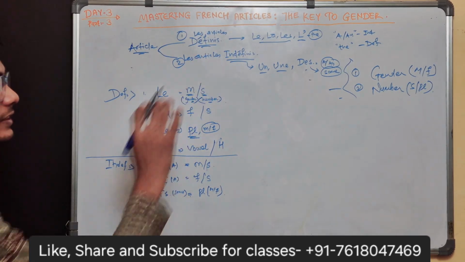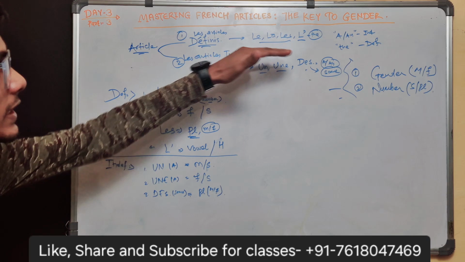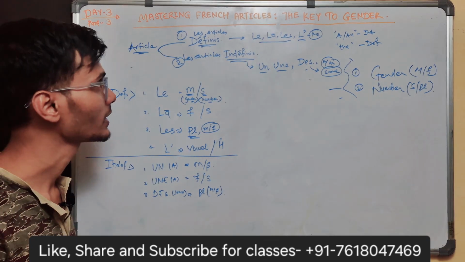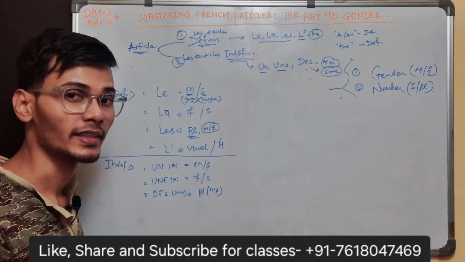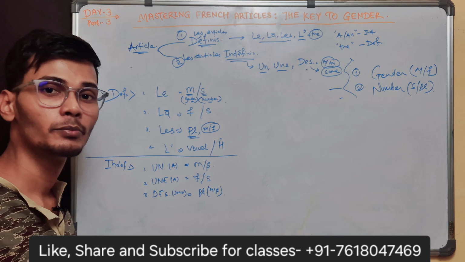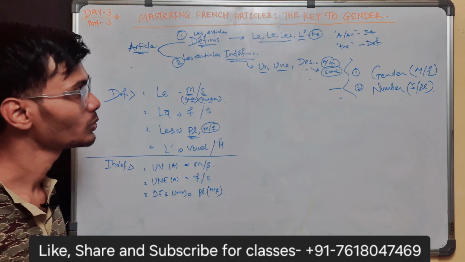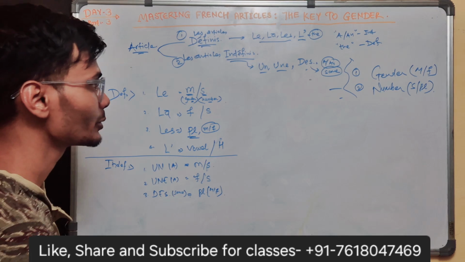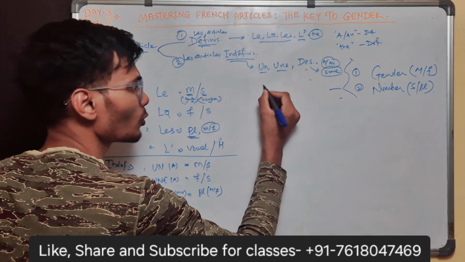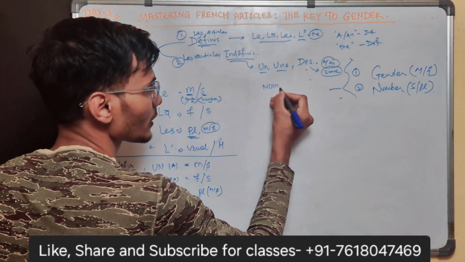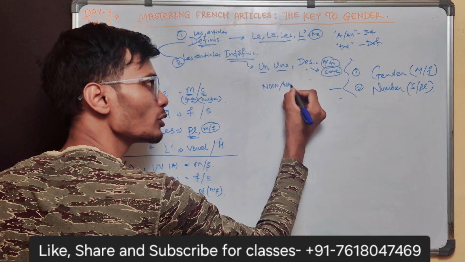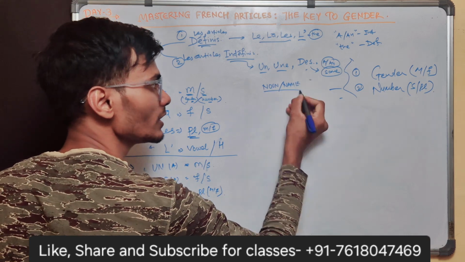Articles are two: definite and indefinite. Le, la, l' is the definite article, or un, une, des is the indefinite article, right? And before introducing any noun, we check the gender and the number of the noun. So I'm going to add a few examples for you so that you understand what a noun actually is. A noun is actually the name of anything, any place, any person, right?